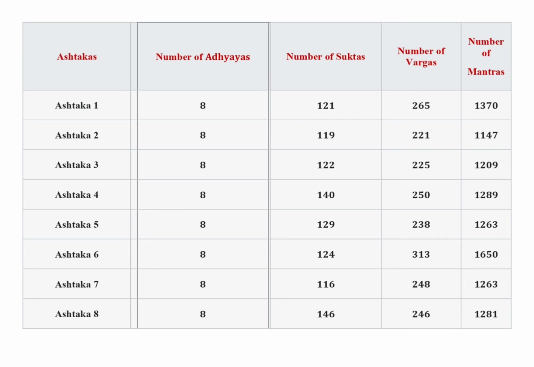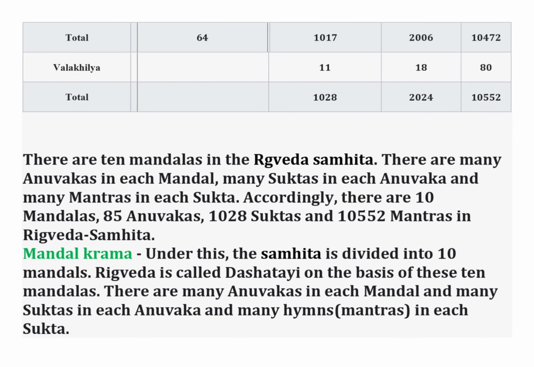In Ashtaka 8 there are 8 Adhyayas, 146 Suktas, 246 Vargas and 1281 mantras. There are total 64 Adhyayas, 1017 Suktas, 2006 Vargas and 10,472 mantras. If we add Valakhilya's 11 Suktas, 18 Vargas and 80 mantras, there are total 1028 Suktas, 2024 Vargas and 10,552 mantras.